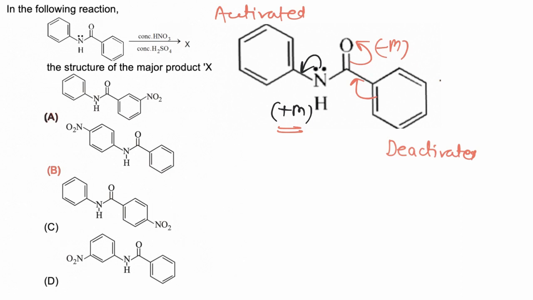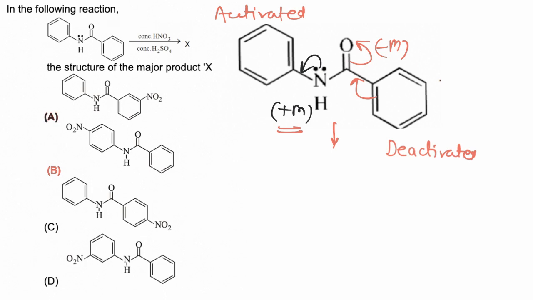So electrophile will attack at that ring which is having higher electron density. So substitution takes place in that ring which is having nitrogen atom which is comparatively activated.